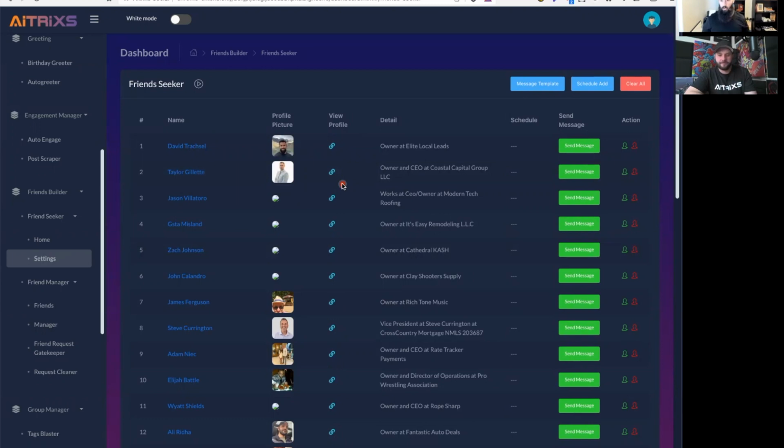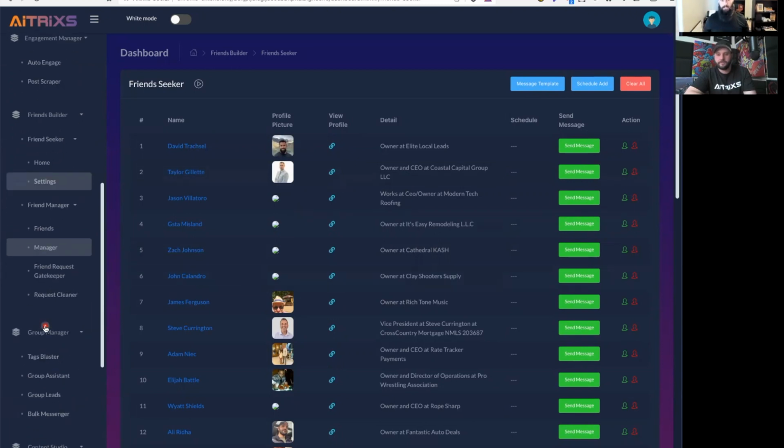This is a really good tool for those larger Facebook groups that have 100,000 or more people, 50,000 or more people, a broad Facebook group. There's a lot of different people in there, but your people are hanging out there. How do you find them, right? This is going to help you find those people specifically.